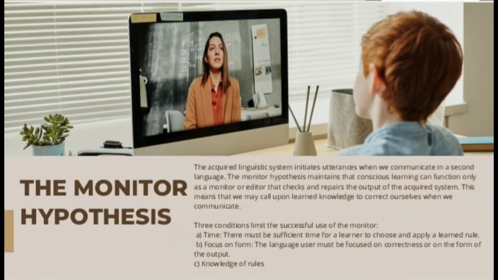Up next is the monitor hypothesis. The acquired linguistic system initiates utterances when we communicate in a second language. The monitor hypothesis maintains that conscious learning can function only as a monitor or editor that checks and repairs the output of the acquired system. It means that we may call upon learned knowledge to correct ourselves when we communicate.